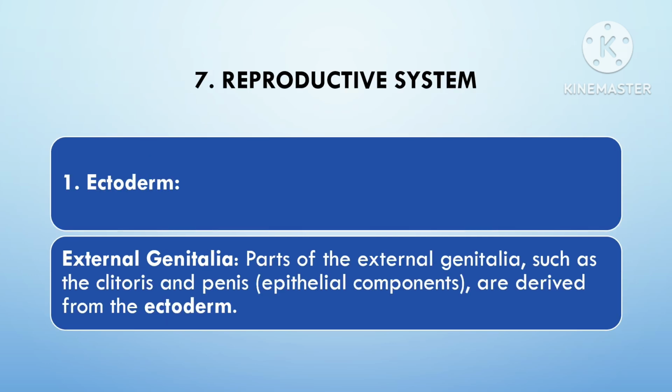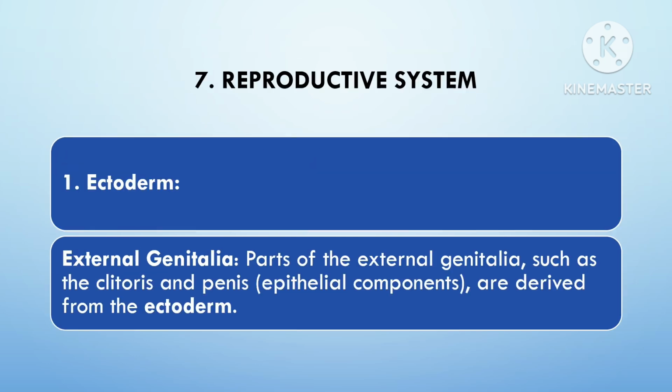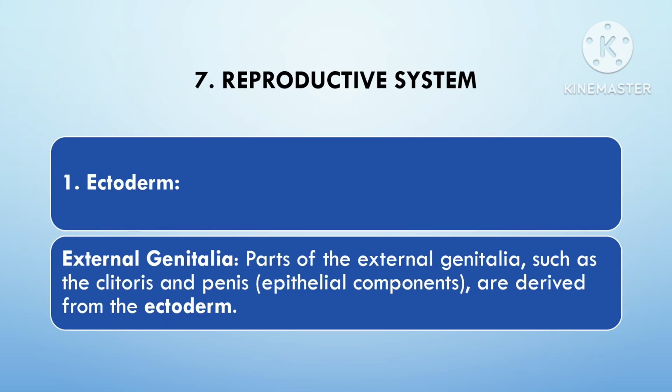Mesoderm contributes majorly in the formation of the reproductive organs, though there is some contribution from the ectoderm and the endoderm as well. Ectoderm gives rise to the formation of the external structures like skin and the sensory nerves of genitalia. In males, the distal urethra and in females, the clitoris and the labia are ectodermal in origin.